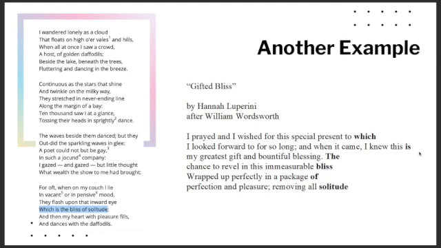Here's another example from Mrs. Luperini, another Riverside language arts teacher, and she chose the poem I Wandered Lonely as a Cloud, and she chose the line, which is the bliss of solitude, which has 1, 2, 3, 4, 5, 6 words in it, which means that Mrs. Luperini's poem should have 6 lines in it. So let's see. 1, 2, 3, 4, 5, 6. Perfect. All right, Mrs. Luperini, Gifted Bliss is the title of her poem by Hannah Luperini after William Wordsworth.